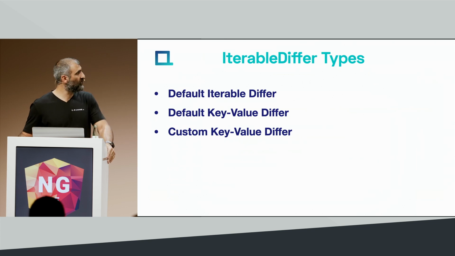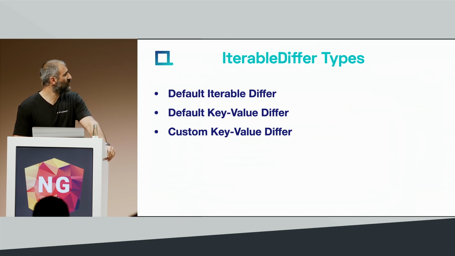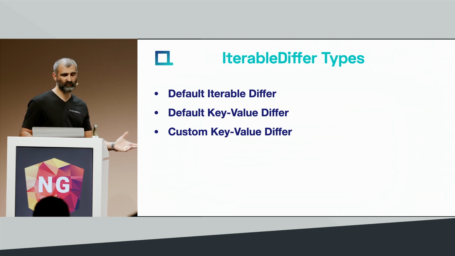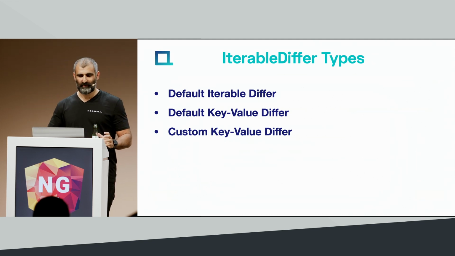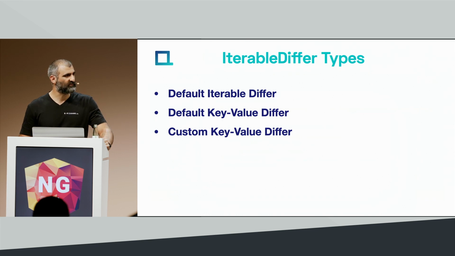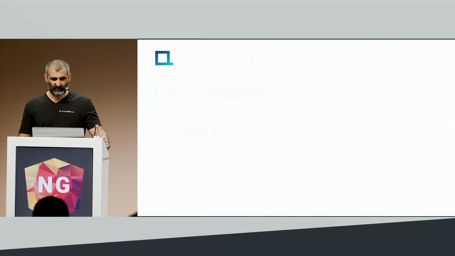Now, which kinds of iterable defer types do we have? We have the default one, we have the key value one, and we have the custom key value, where the difference between the key value and the custom one is the trackBy function.